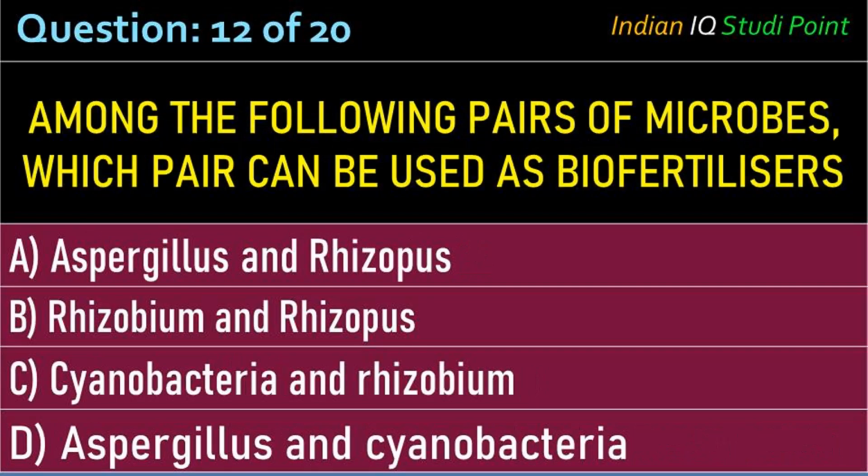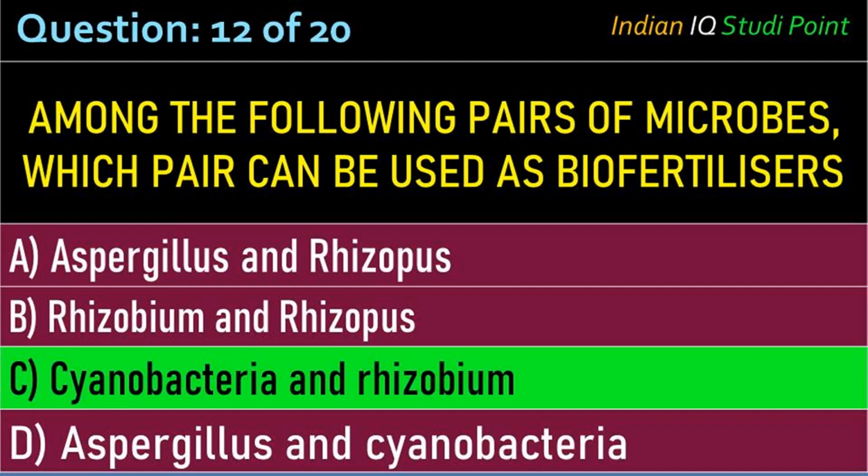Coming to the next question, among the following pairs of microbes, which pair has both the microbes that can be used as biofertilizers? Option A, Aspergillus and Rhizopus; B, Rhizobium and Rhizopus; C, Cyanobacteria and Rhizobium; D, Aspergillus and Cyanobacteria. And the correct answer is option C, Cyanobacteria and Rhizobium.